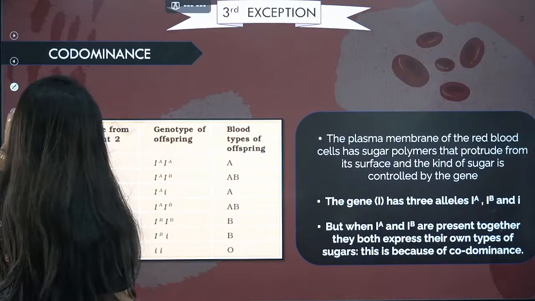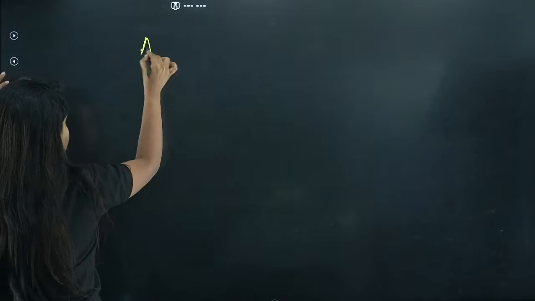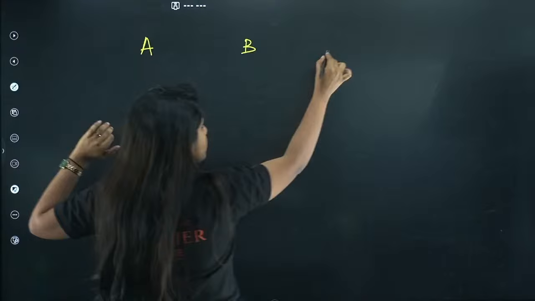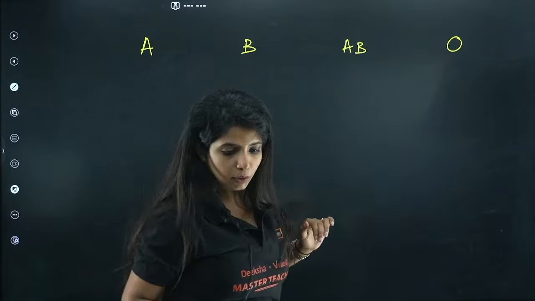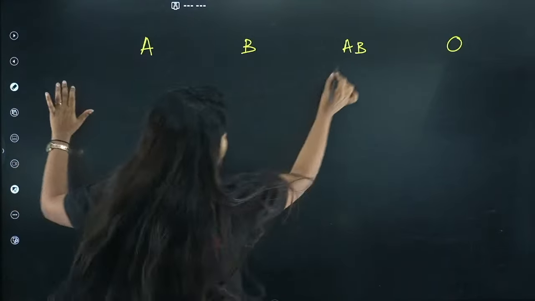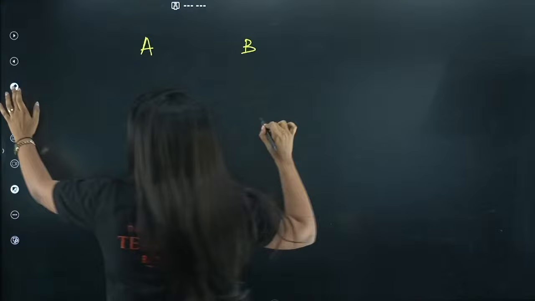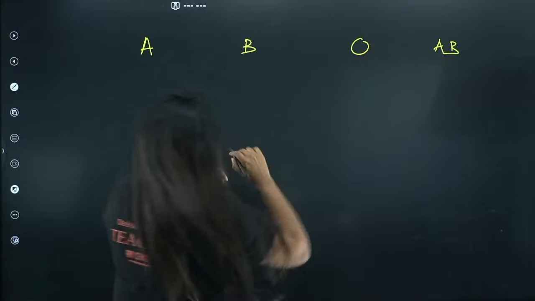So my dear children, over here you have to think of a few scenarios, which is why I am going to make a chart like this. Suppose there is A blood group, there is B blood group, there is AB blood group, and there is O blood group. Okay, now listen to me carefully, it is super important. Now I'll shift the AB to last and O here.